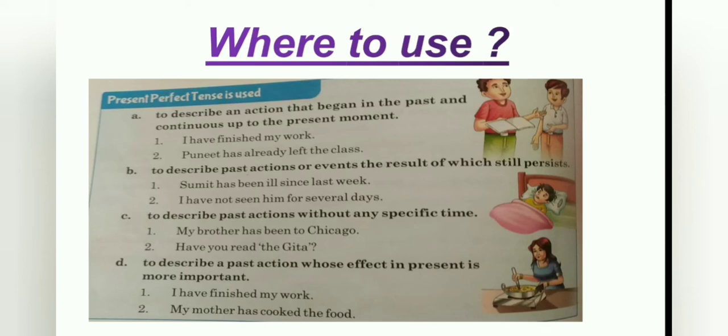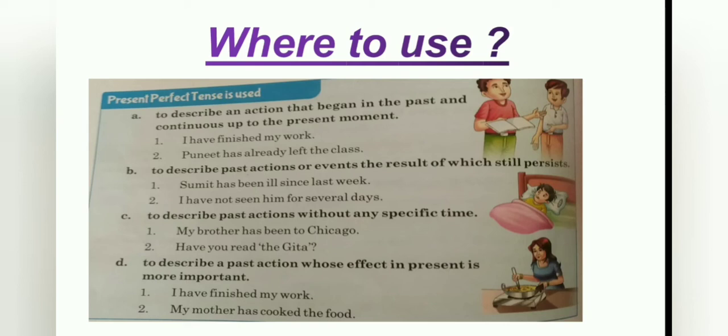Its example: I have finished my work. Second: my mother has cooked the food. Children, you can read these rules and where to use this tense two and three times. Then you can make sentences by yourself.